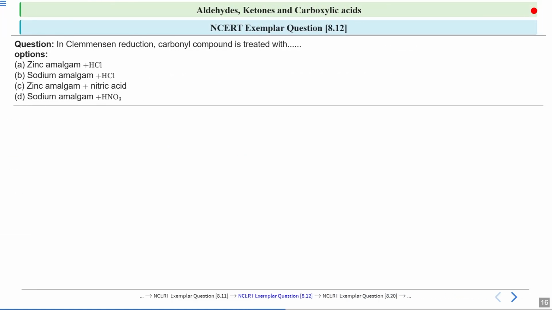Now let us look at NCERT example question 8.12. It is asked, in Clemmensen reduction, a carbonyl compound is treated with: first, zinc amalgam plus HCl; second, sodium amalgam with HCl; third, zinc amalgam with nitric acid; and fourth, sodium amalgam with HNO3. So you have to tell which of the following the carbonyl compound is treated with.